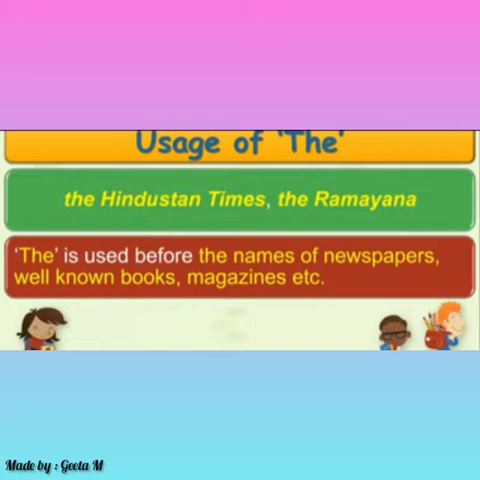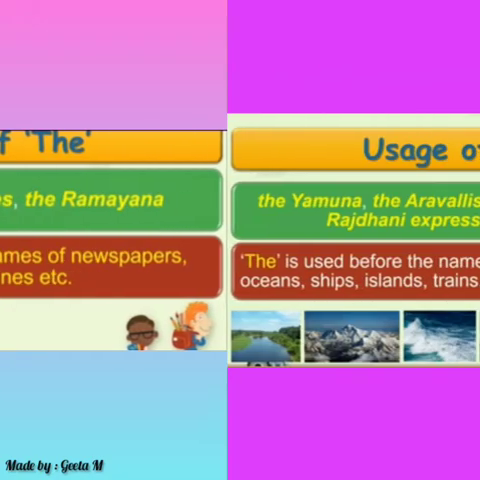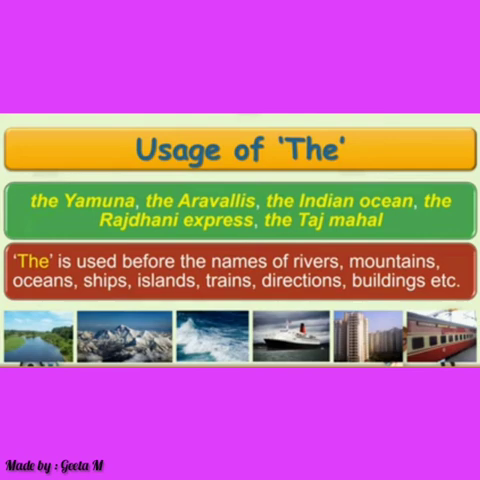The article can be used before the names of rivers. For example, the Ganga. Before the names of mountain ranges. For example, the Himalayas. Before the names of oceans. For example, the Indian Ocean. Before the names of ships. Before the names of islands. Before the names of trains, directions, buildings. Buildings, you can say well-known buildings.